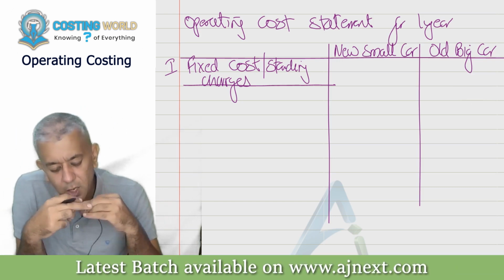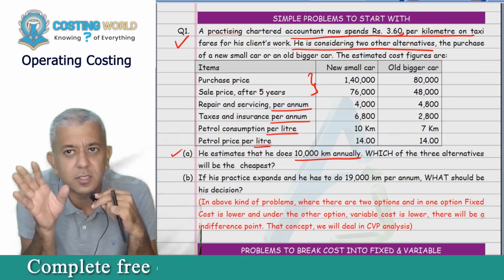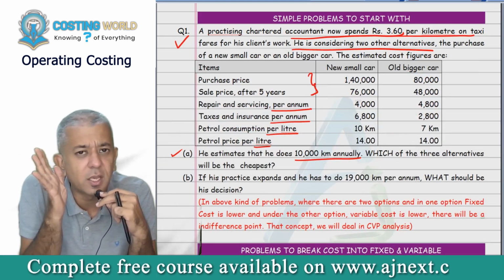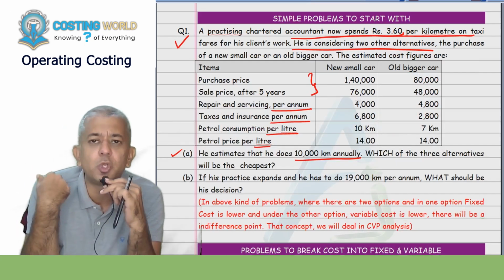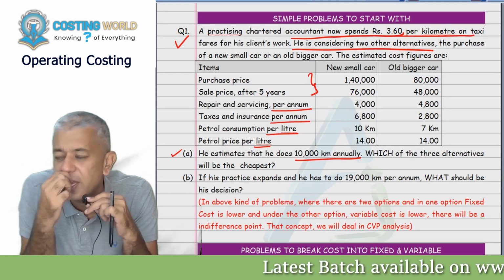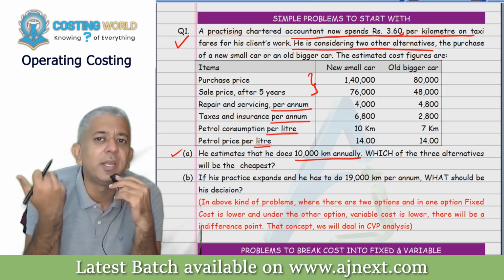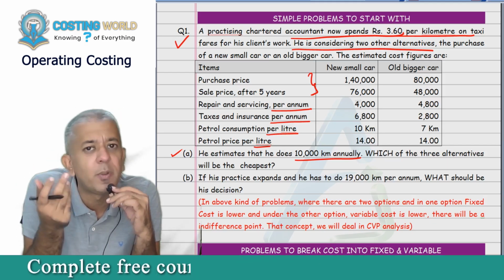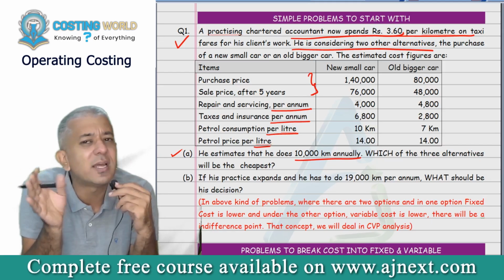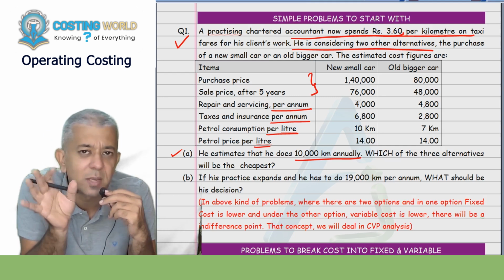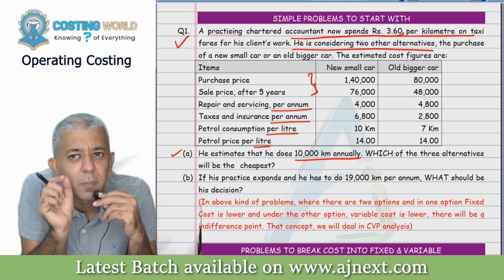Now listen. Now fixed charges or standing charges. I don't have a rule as such. Based upon general thinking, if you think a particular cost is fixed, you put that under fixed. Usually my brain goes like this: if any cost is given to you per annum or per month, all those costs will be deemed to be fixed cost only. The rest of the costs will be your variable cost. If a cost does not satisfy any of these criteria, then you can take that as semi-variable. First thing in this case, I guess depreciation you will be able to get per annum, no?